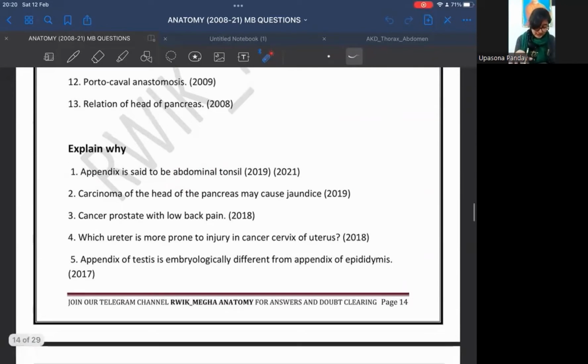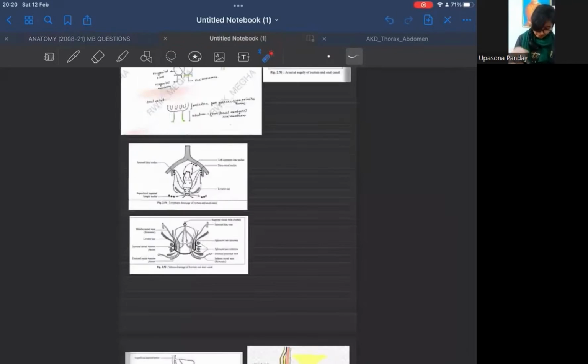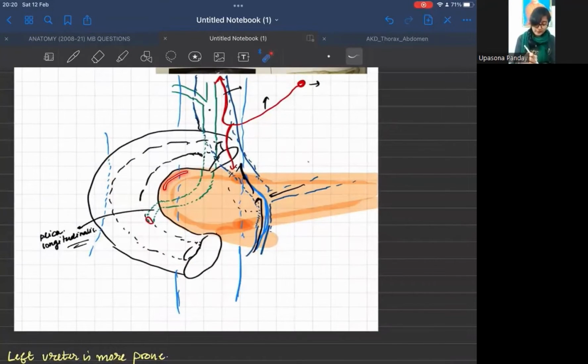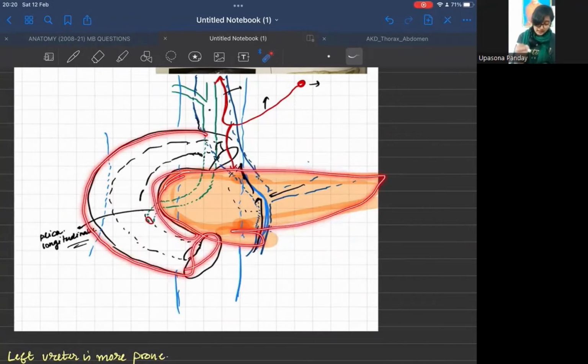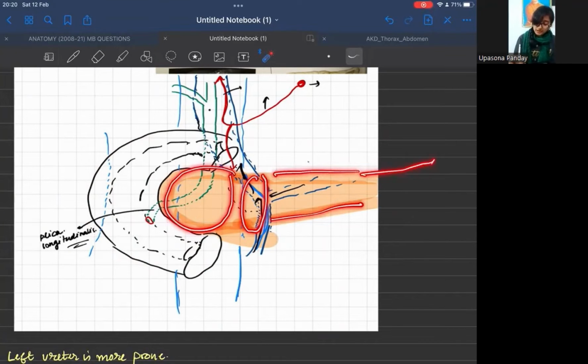Now, the next question is that carcinoma of the head of the pancreas may cause jaundice. So, let's look at this picture. Okay. So, this is a diagram showing the pancreas, and this is our duodenum, and this green colored structure that ultimately goes inside the duodenum, this is our common bile duct. Okay. And for the pancreas, this is the head of the pancreas. Here there is the neck, this is the body, and somewhere here is our tail.